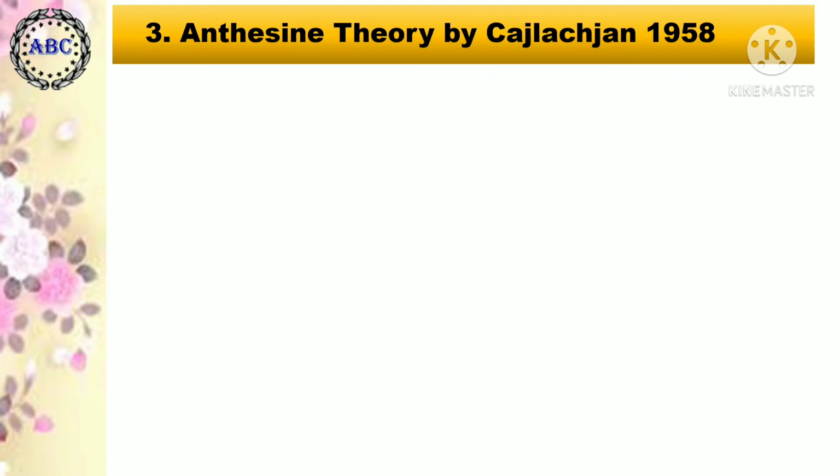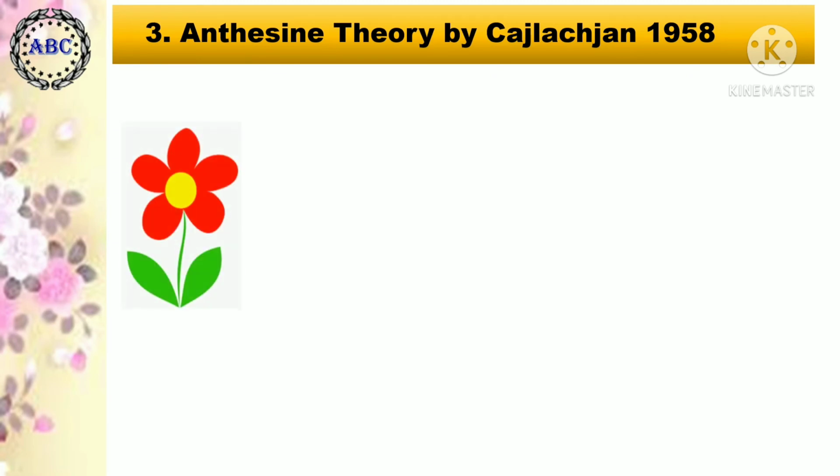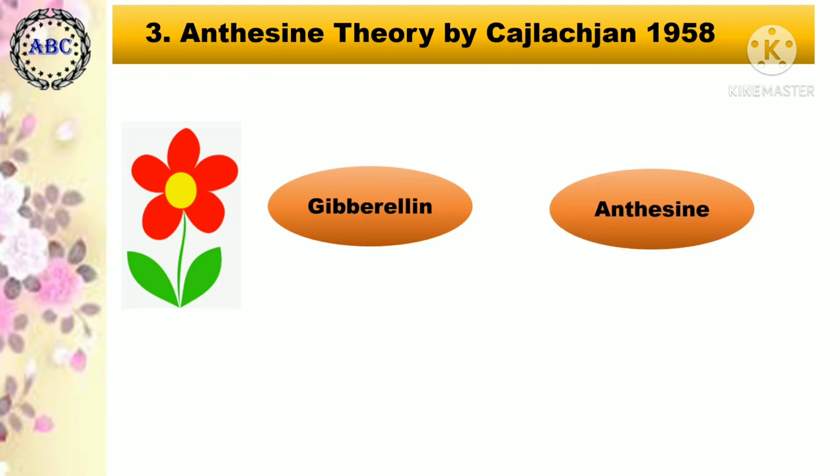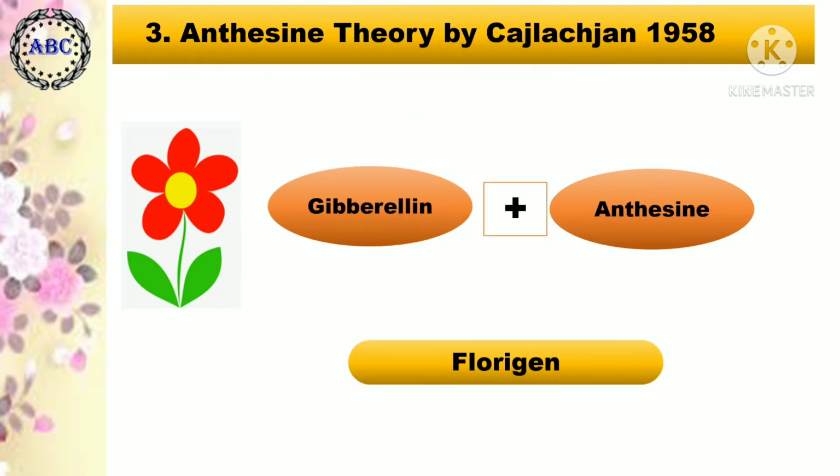The third one is the Anthocene theory by Chailakhyan, which was given by him in 1958. According to this theory, in the process of flowering there are two steps. The reactions in one step are controlled by gibberellin, and those in the remaining step are controlled by another flowering factor called anthocene. Together, gibberellin and anthocene constitute the true florigen. This means the flowering hormone or florigen is not a single substance, but a mixture of two substances,